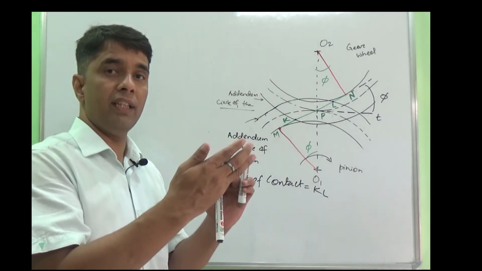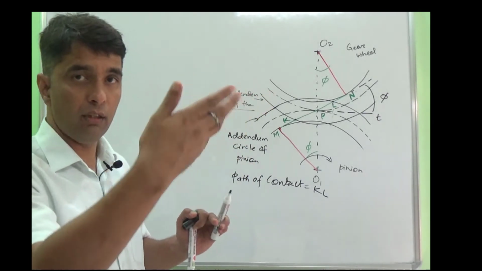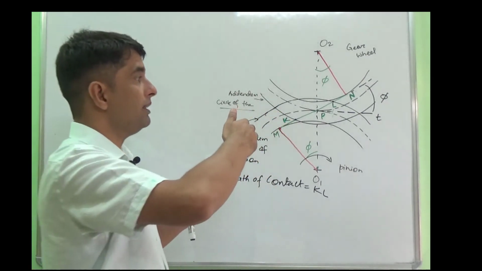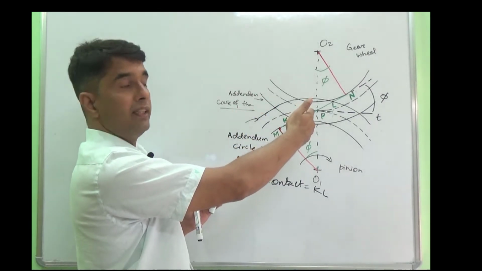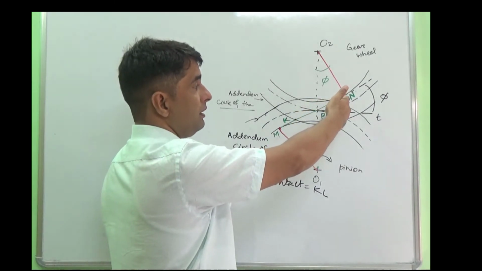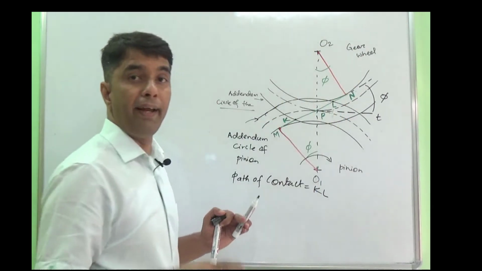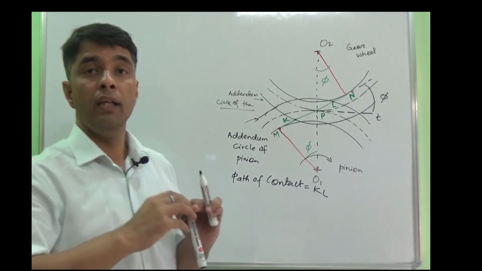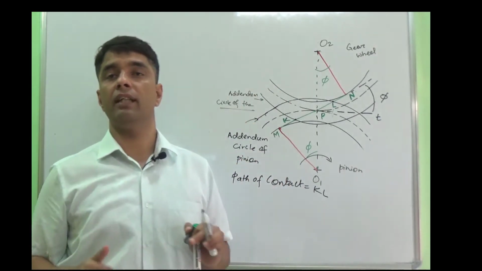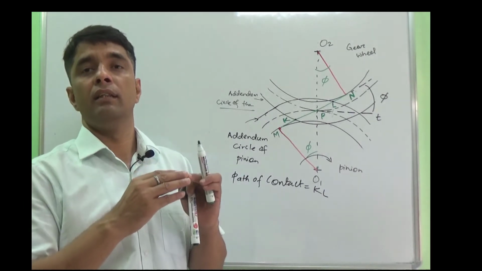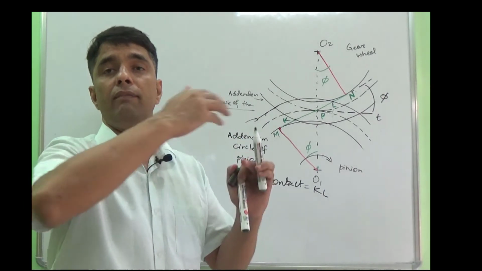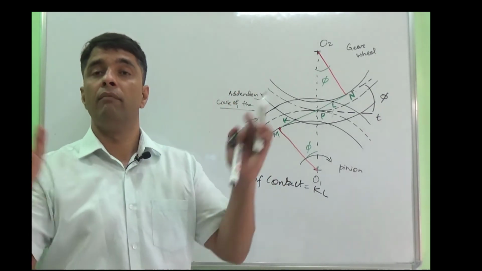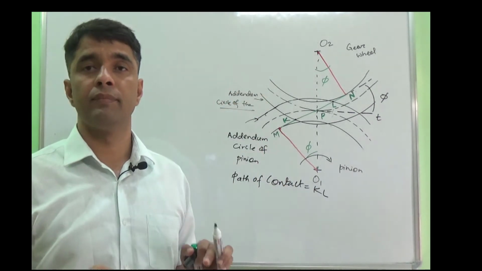But assume a situation where you increase it further. Then what happens? The point N will move inside the base circle of the gear wheel. Once it moves inside the base circle, the part of the gear profile inside the base circle will not be an involute profile. Why?